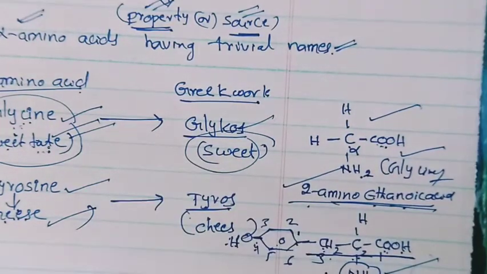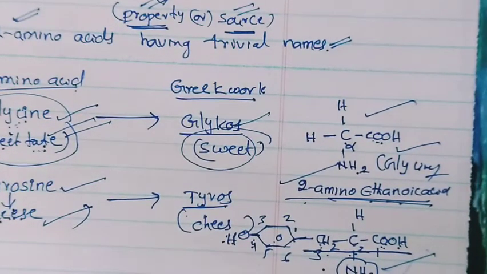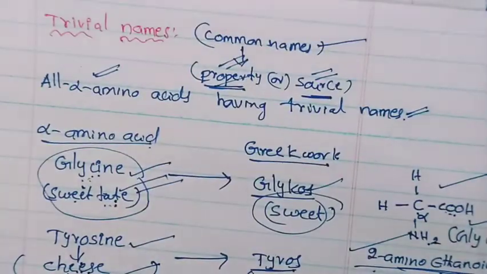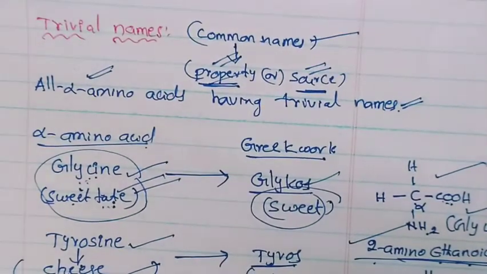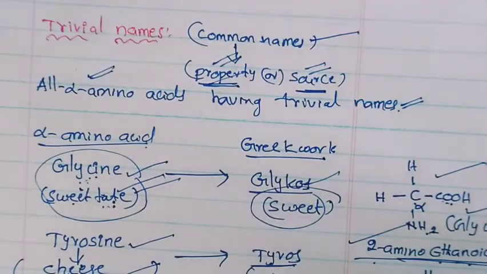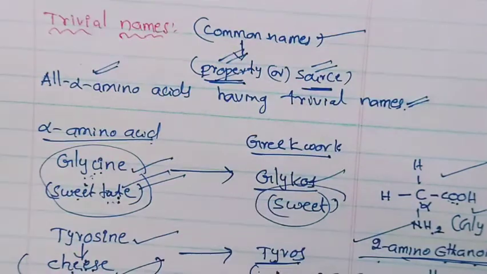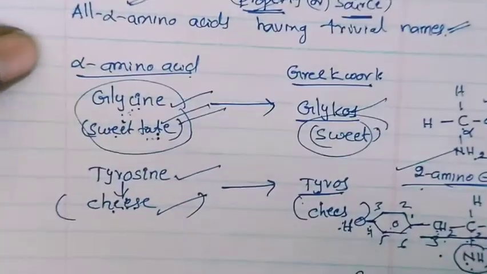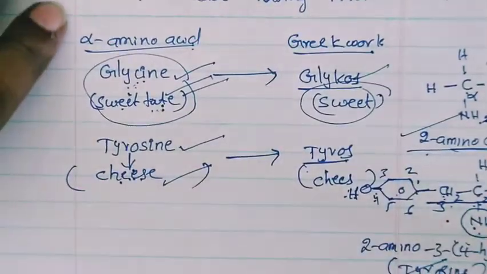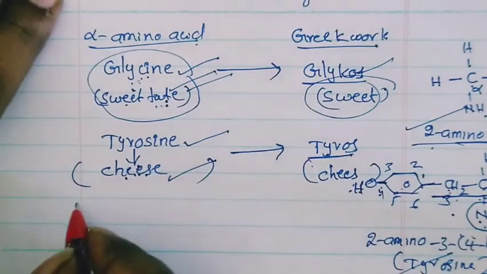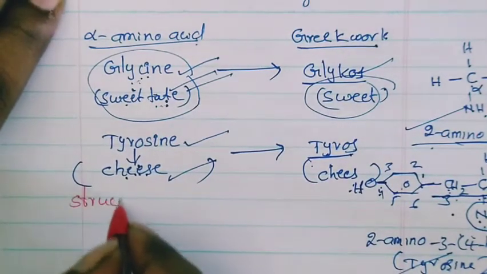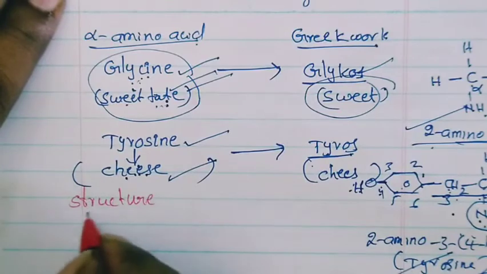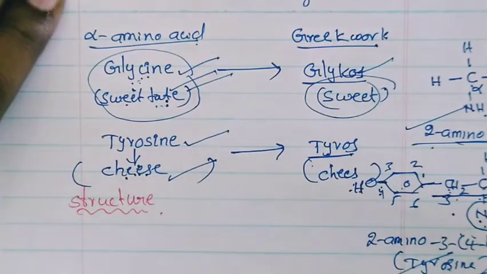But in trivial names we are not following any rules. Based on the source or property, we are giving these names to these compounds. So this is about the alpha amino acids and their trivial names. But what is the general structure of these alpha amino acids? How to write it? What is the structure of alpha amino acids?